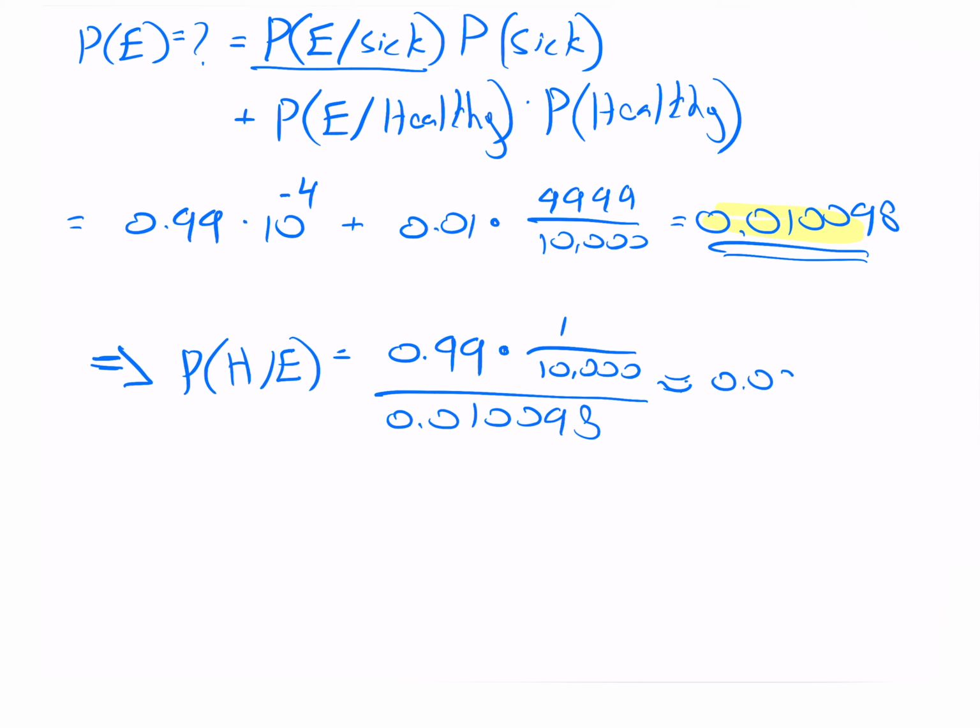which is 0.0098, which is approximately 1%. And this is incredible. This is so profound that we need to state it over and over again. Although the test is accurate in 99%, the posterior probability that the man is sick is less than 1%. Why? Because we need to take into account the prior probability of the disease in the population.